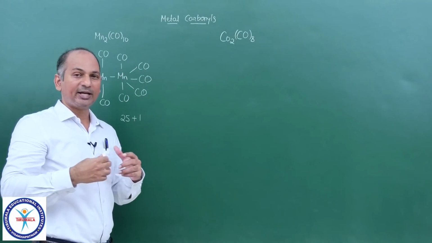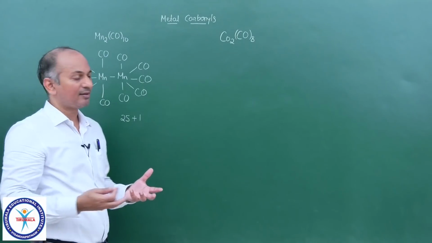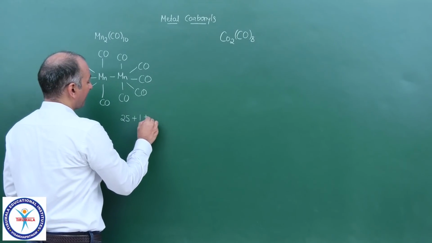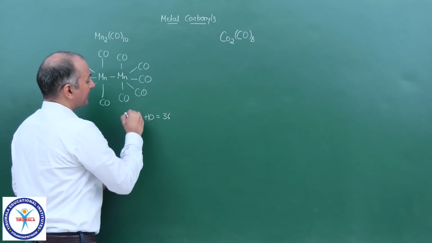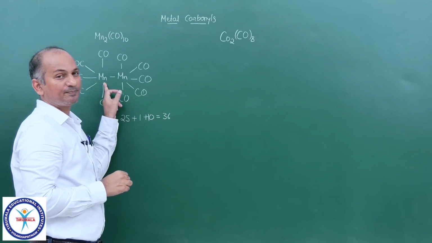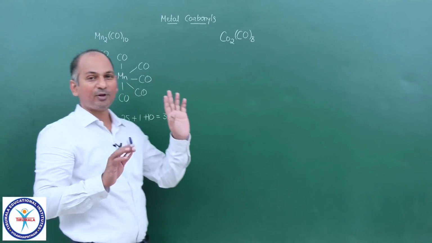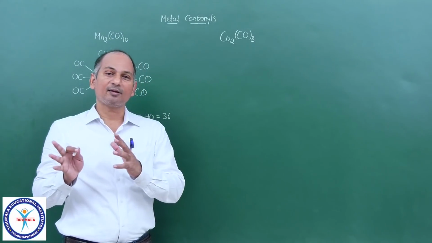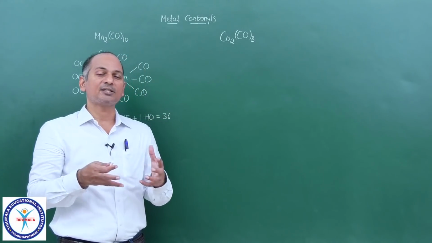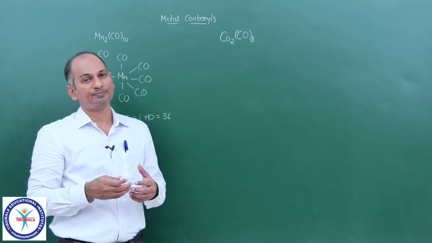Carbon monoxide is donating the lone pair, manganese is accepting that, so plus 10, and that is equal to 36. Same is the case with this manganese also. Okay, now it is following the EAN rule, and like other metal carbonyls, the oxidation state of manganese is 0.